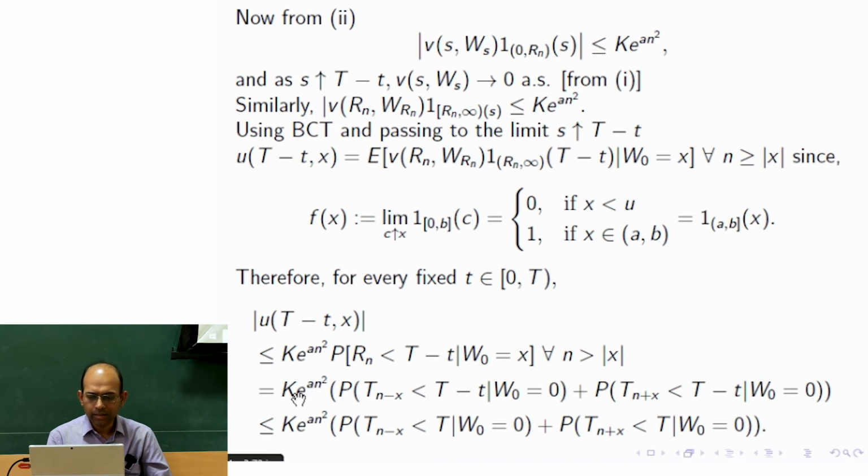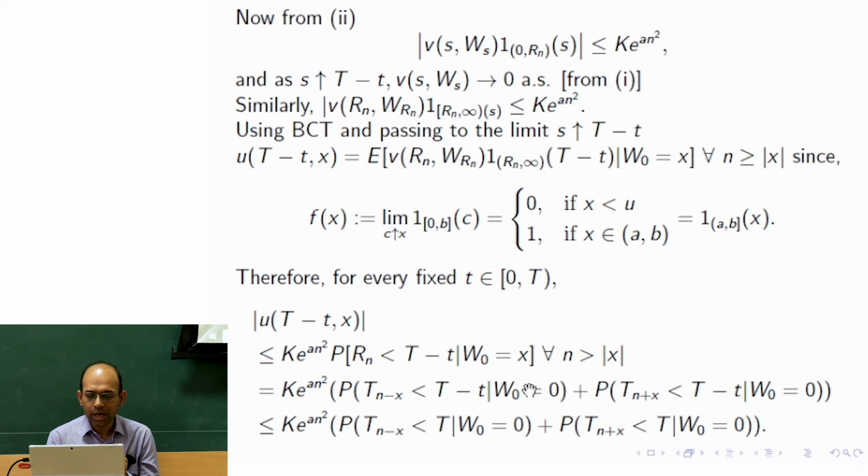Okay, and I keep on writing n is more than mod x. So this is k times e to the power n square times the probability that, in other words, it is just writing the same thing in explicit manner. So when the Brownian motion starts at point x, then you are constructing this Rn as Tn minimum T minus n.